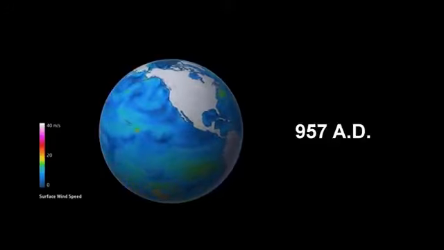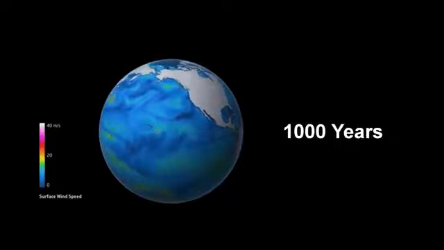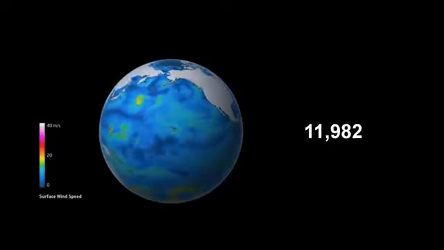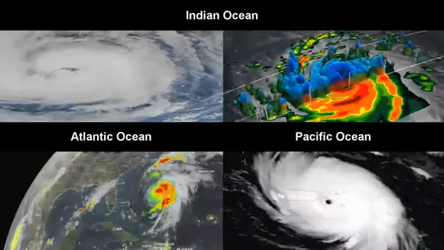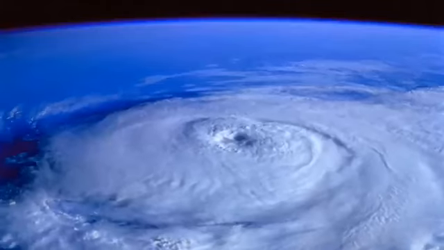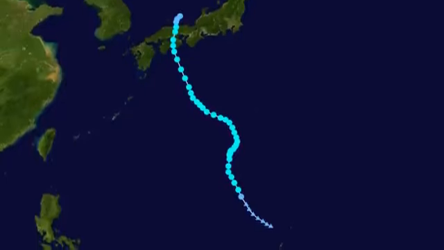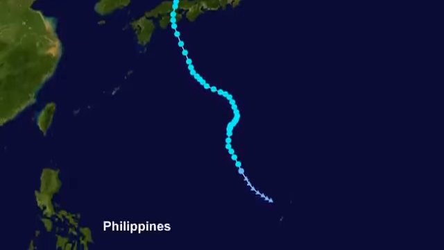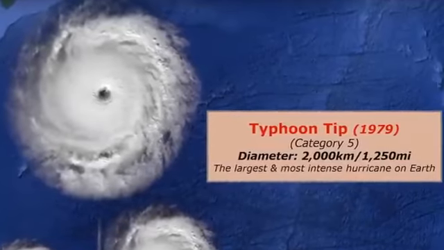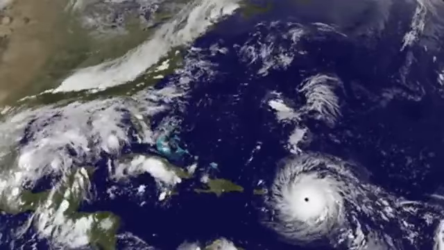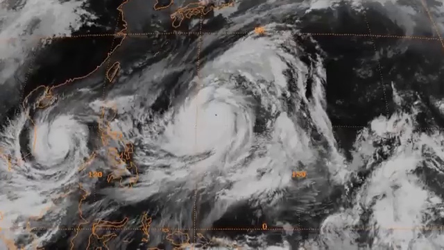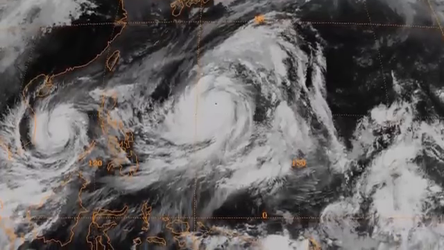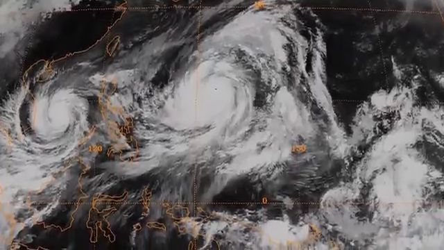Since 957 AD, that is for almost 1000 years now, there have been at least 11,982 recorded tropical cyclones in the Atlantic, Pacific and the Indian Oceans. And so far, the largest ever recorded is Typhoon Tip that occurred in 1979 in the Northwest Pacific Ocean near the Philippines, which was 2,200 kilometers in diameter with a wind speed of 190 miles per hour, that is 305 kilometers per hour. It lasted for almost 20 days, and this is said to be the largest and the strongest cyclone ever recorded in history.